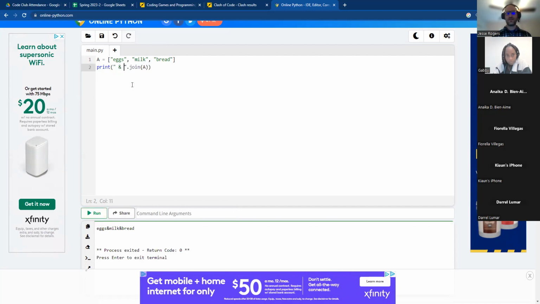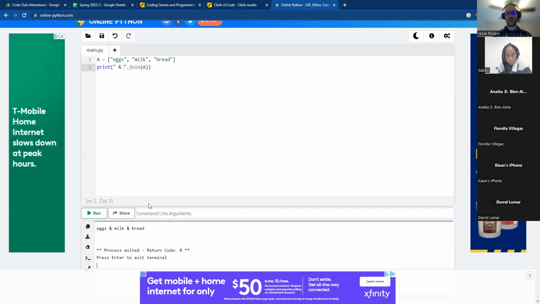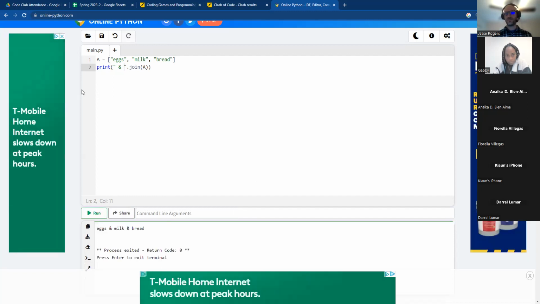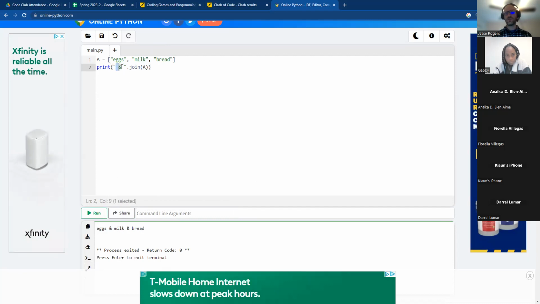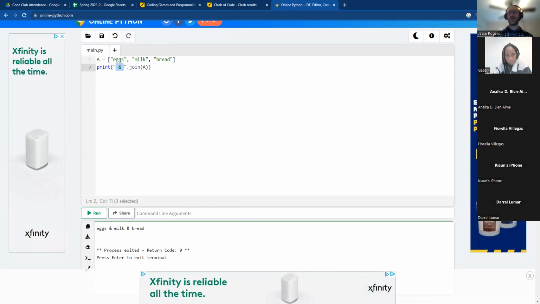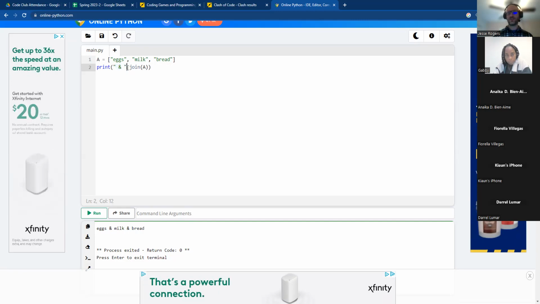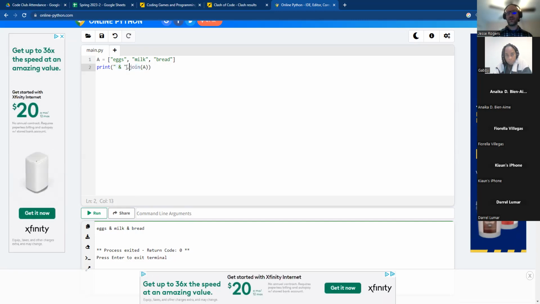Or I could put it with and then spaces, and I can run that and you can see what that produces. So whatever's in the quotations here is what's going to be separating each of the elements inside of a list. And the dot join method is going to take whatever's in that list and basically turn it into a string with what's here separating it.